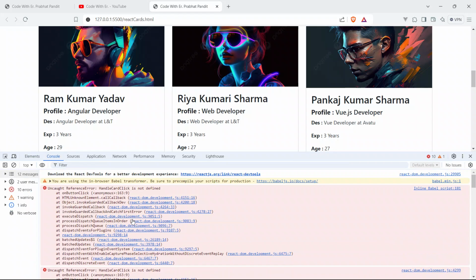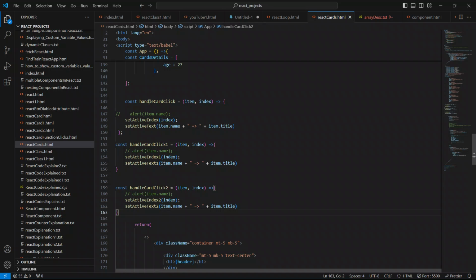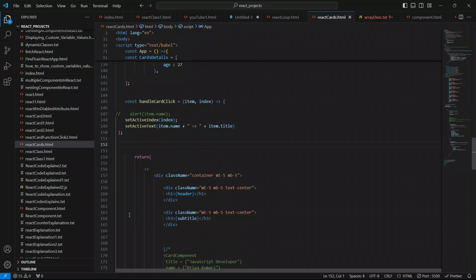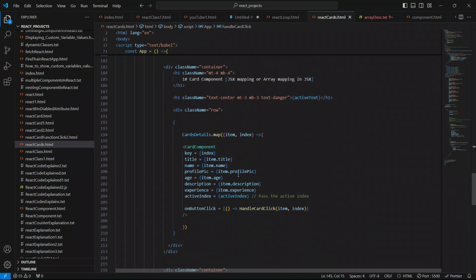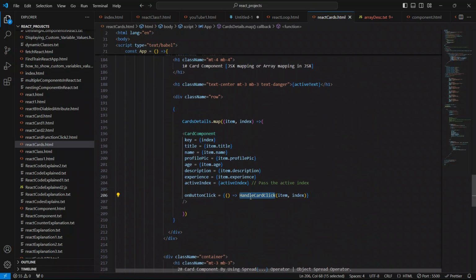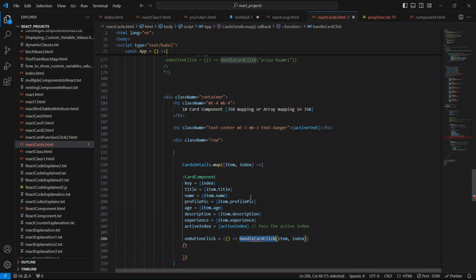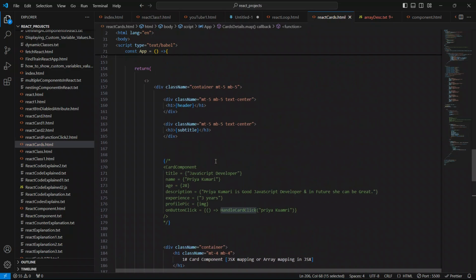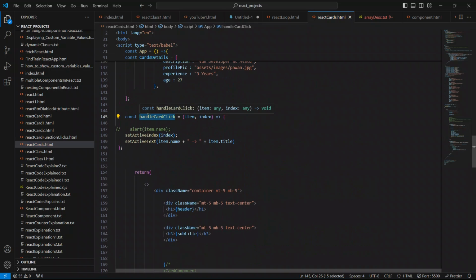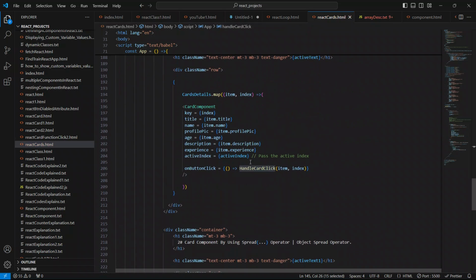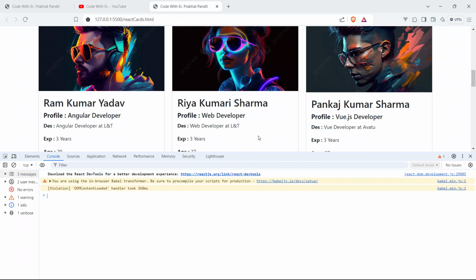So handle card click is not defined. As of now remove these two elements and copy this handle card click from here, and just replace this, save your code.